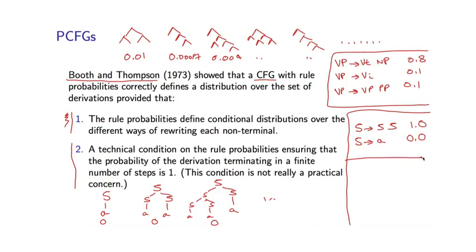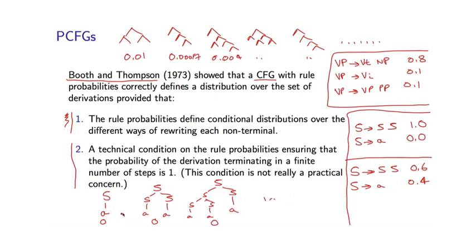A second example, which I'll just very briefly mention, is a little bit more surprising. You can actually show that under certain settings for these rule parameters, so if I say 0.6 for this and 0.4 for this, this grammar also fails to define a well-formed distribution over trees.